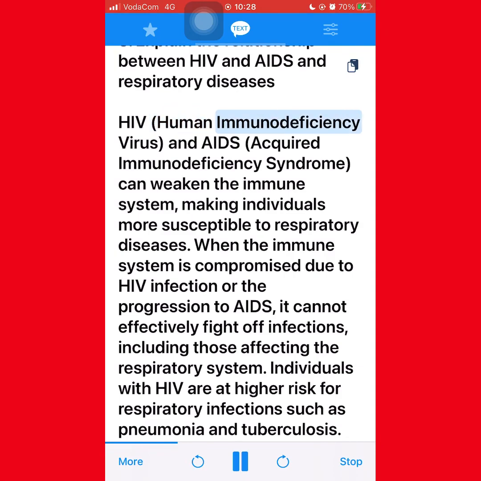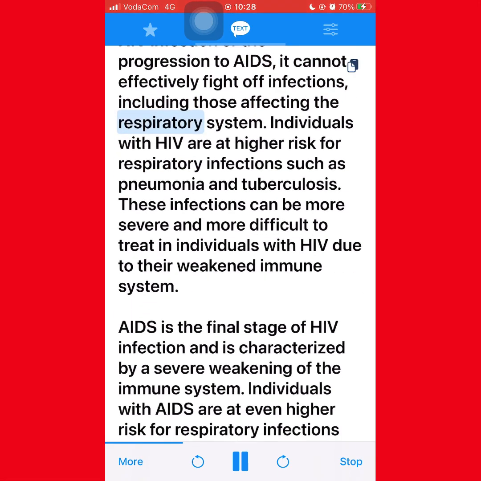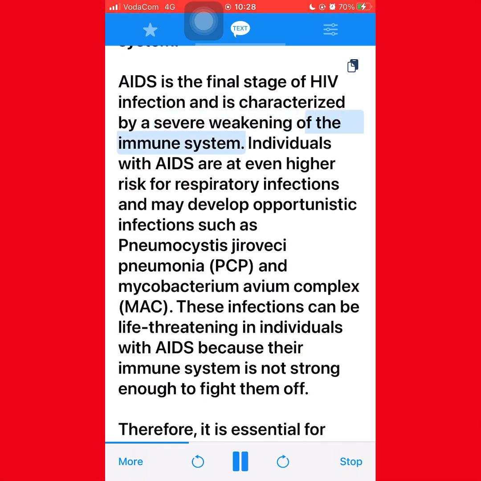HIV, human immunodeficiency virus, and AIDS, acquired immunodeficiency syndrome, can weaken the immune system, making individuals more susceptible to respiratory diseases. When the immune system is compromised due to HIV infection or the progression to AIDS, it cannot effectively fight off infections, including those affecting the respiratory system. Individuals with HIV are at higher risk for respiratory infections such as pneumonia and tuberculosis. These infections can be more severe and more difficult to treat in individuals with HIV due to their weakened immune system. AIDS is the final stage of HIV infection and is characterized by a severe weakening of the immune system.